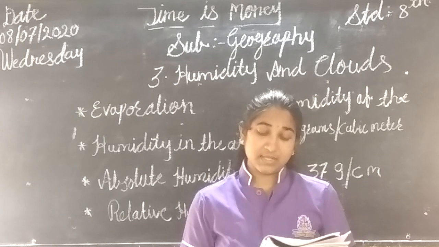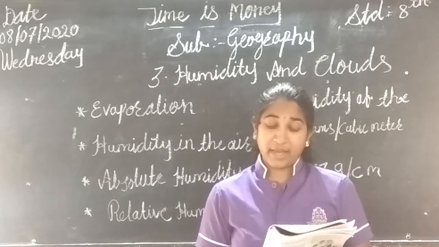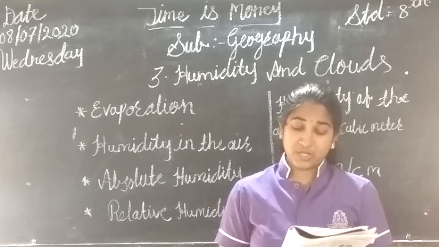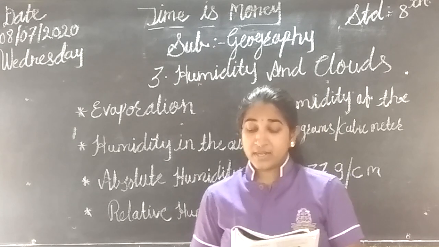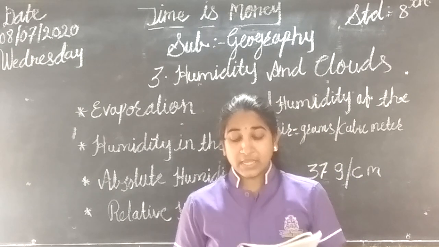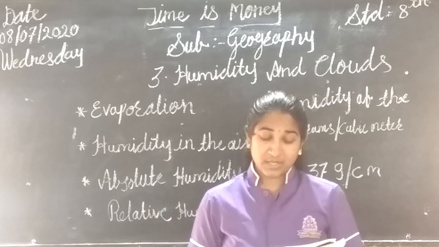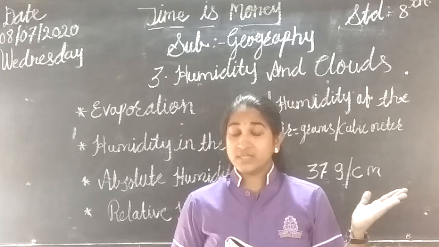At 15 degrees Celsius, the capacity of 1 cubic meter of air is to hold 12.8 grams of moisture. If this amount of vapor is present in the air, the air is said to be saturated. This humidity in the air is expressed in different ways. See, at 15 degrees Celsius, what is the capacity?